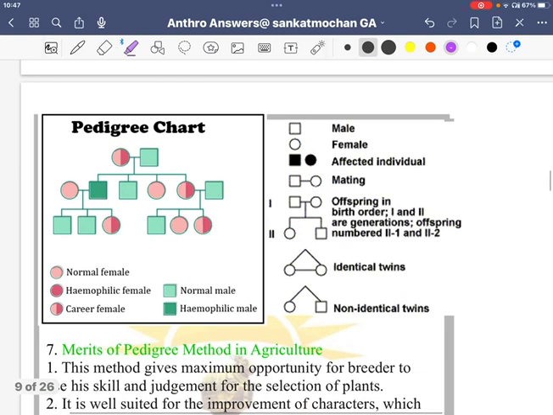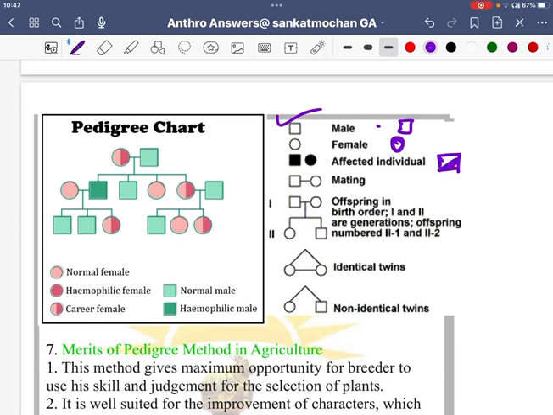Now, this is the pedigree chart as I've stated. See what this is. First, you see here, square is male. I stated that square is male everywhere around the world. Fine. And here, circle is female. Everywhere, circle will be denoted by female. If it's fully black, like this, then it's an affected individual, like maybe he has night blindness, and this affected female, female, male. Fine.